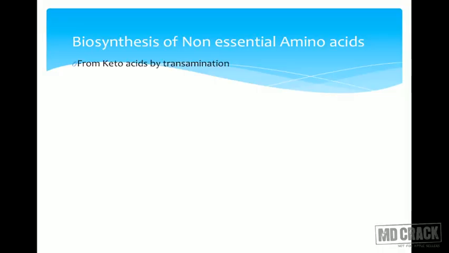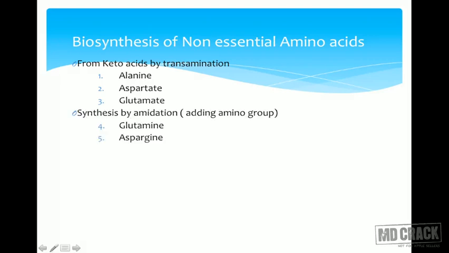If you look at it, most of the non-essential ones can be synthesized by transamination. That is a central reaction. Which are the ones which can be synthesized by transamination? These include alanine, aspartate, glutamate. Again, from an MCQ point of view, all this should be known to you. Synthesis by amidation, that is adding an amino group: glutamine and asparagine, glutamate to glutamine, aspartate to asparagine.